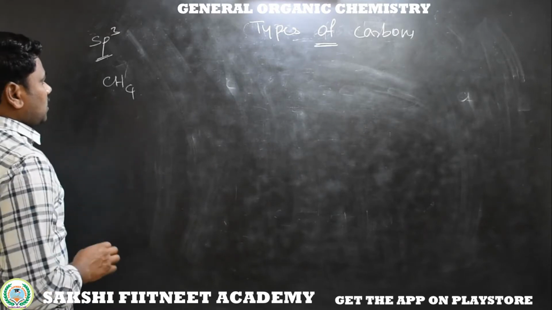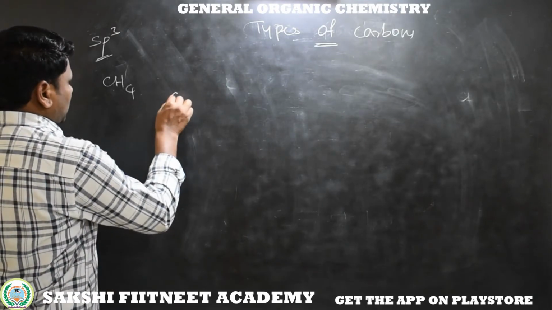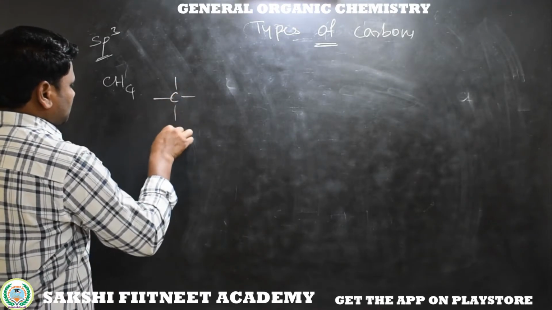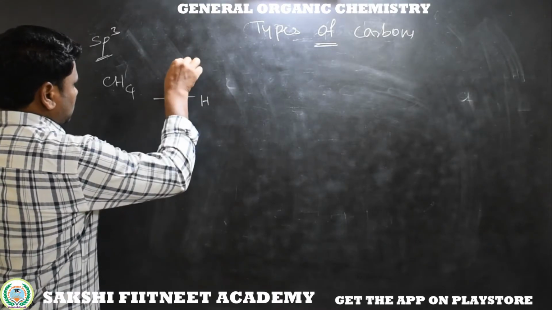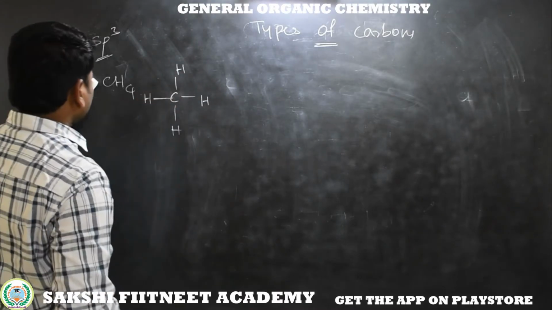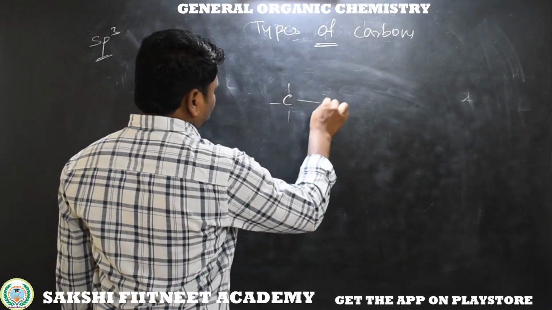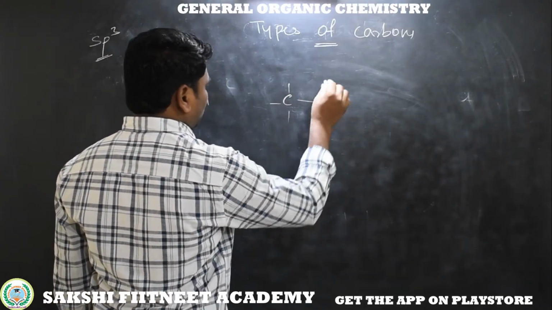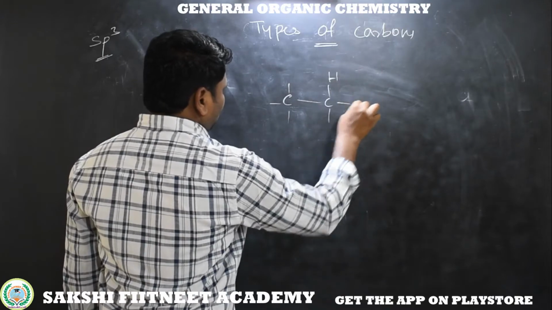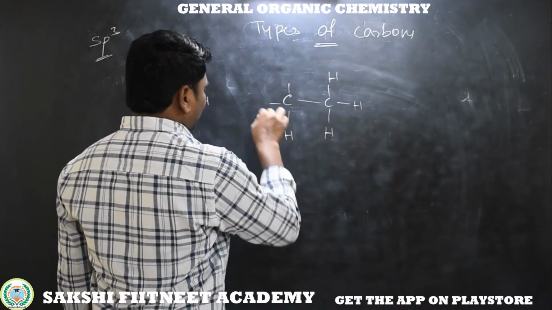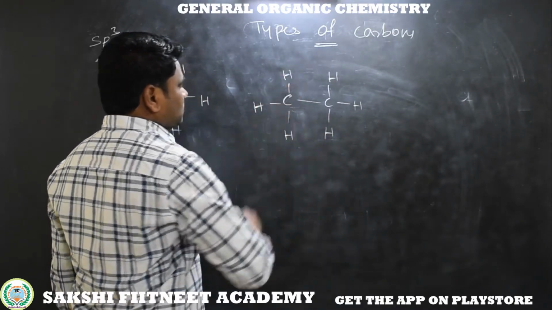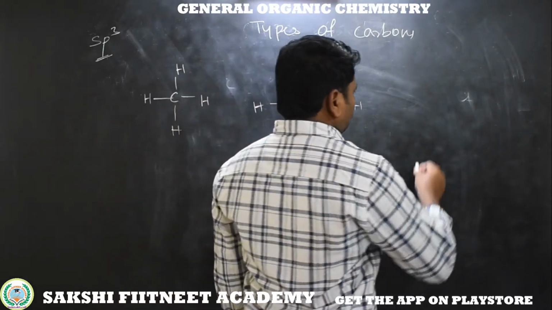Here I am taking a CH4 molecule, with the structural formula. Next, in this molecule two carbons are bonded to each other, and this terminal carbon has three hydrogens, and this terminal carbon has three hydrogens.